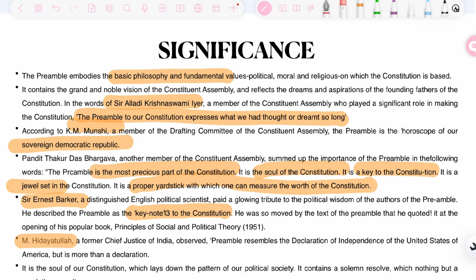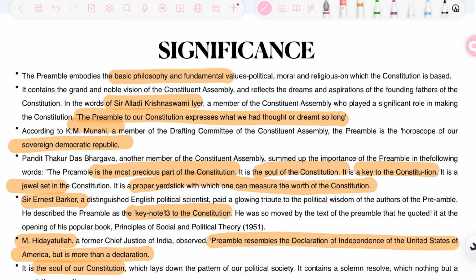Also, M. Hidayatullah, who is a former Chief Justice of India, stated that the preamble resembles the Declaration of Independence of the United States of America, but it is more like a declaration. India declares that it has become independent, sovereign, secular. So it's a declaration of the independence of India. Also, it is the soul of the Constitution.